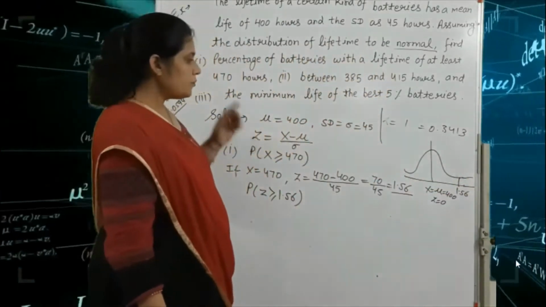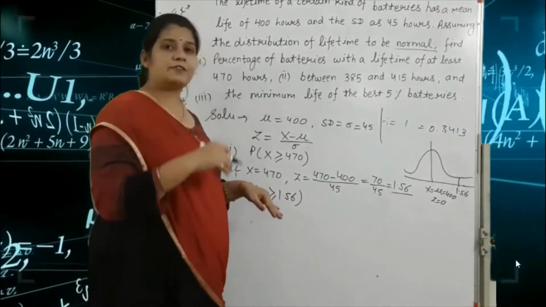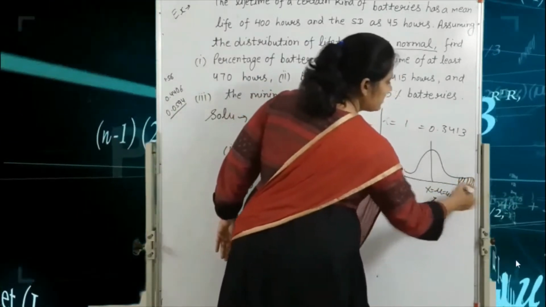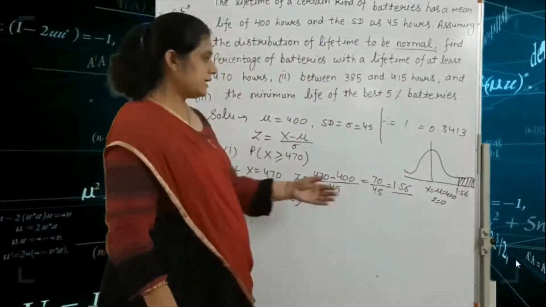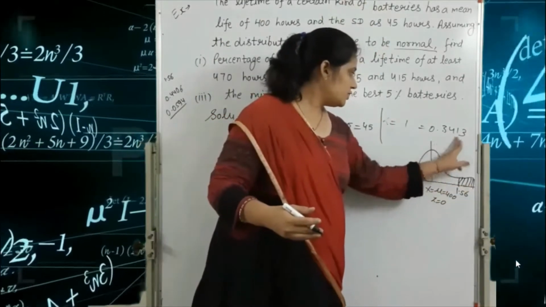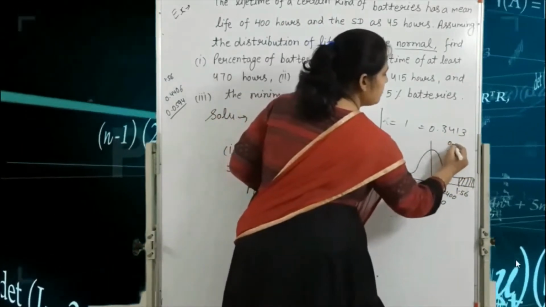So we find the probability of Z greater than or equal to 1.56. That means we find the probability of this shaded area. You already know that the value of this half area is 0.5.